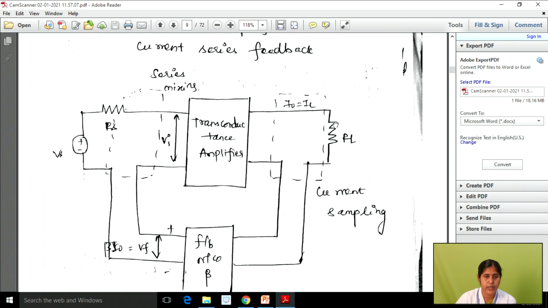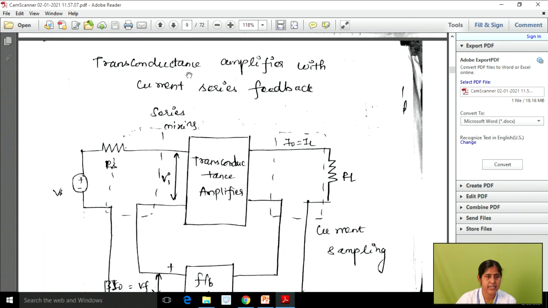Okay, so on the output side we have a current sampler. We know how we can connect our feedback signal with a current sampler, in the form of series. So on the input side we are using series mixing, and here we are using transconductance. What is the general expression for transconductance? That is I by V. So on the input side we have a voltage source and on the output side we have a current source, right?